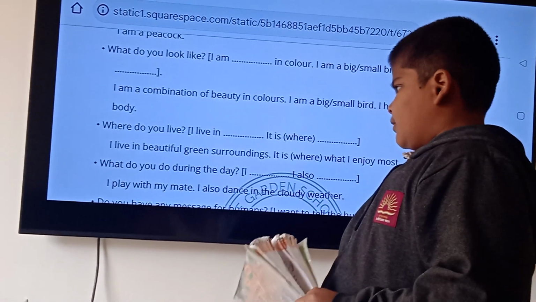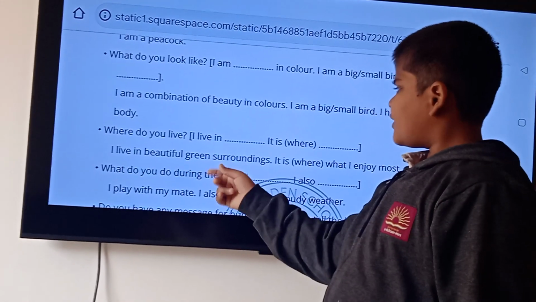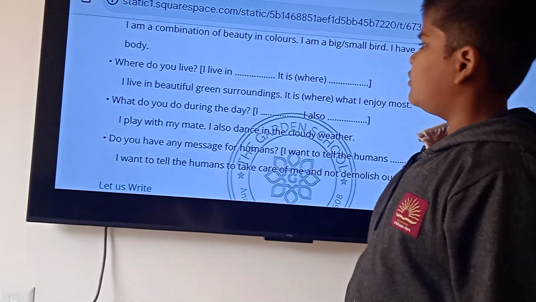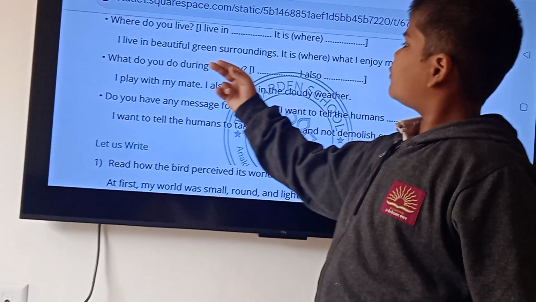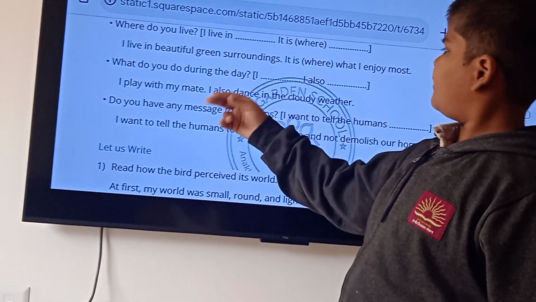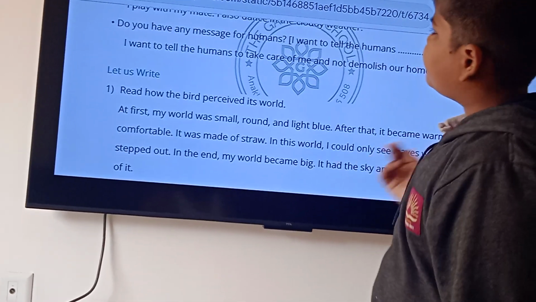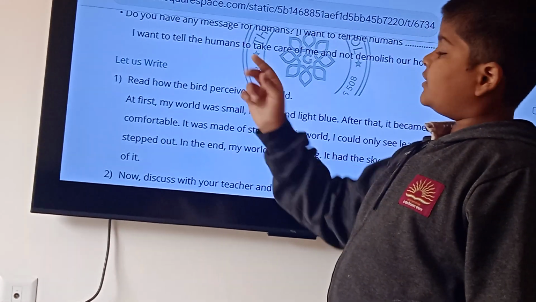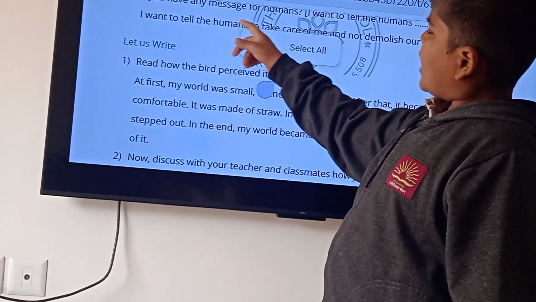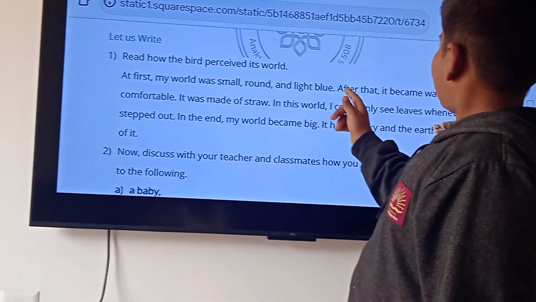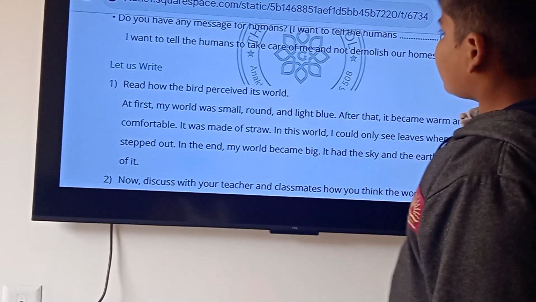Where do you live? Peacock. I live in beautiful green surroundings. It is what I enjoy most. Fourth, what do you do during the day? I play with my mate and I also dance in the cloudy weather. Mate means male peacock. Do you have any message for humans? I want to tell humans to take care of me and not to demolish our homes.